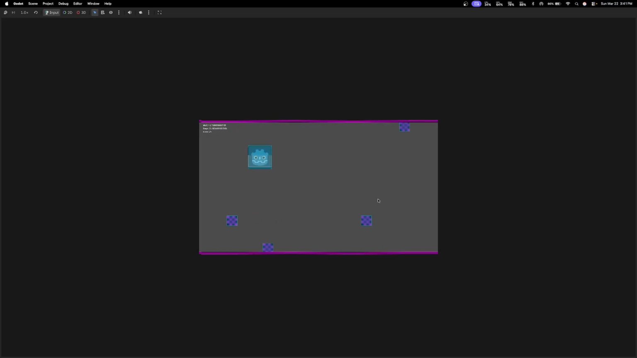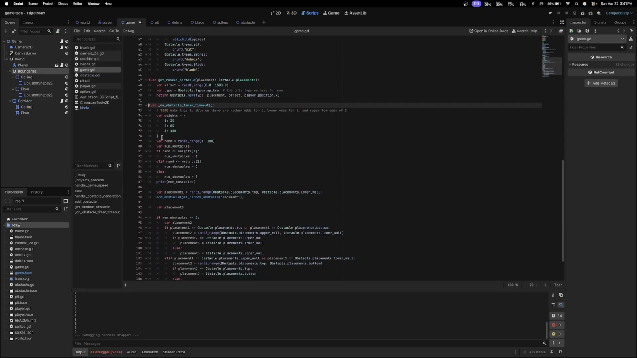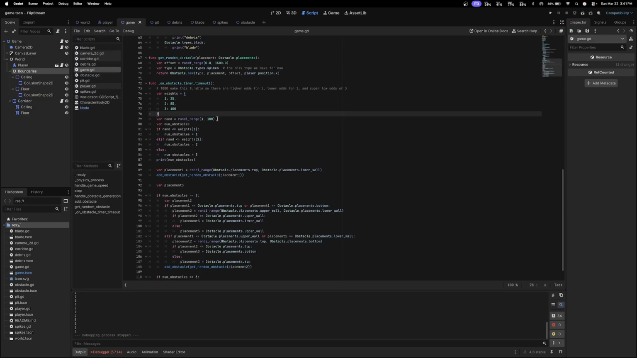I made an interesting improvement to this system where I made it possible to, at any given time, spawn up to 3 obstacles, but I didn't want it to be an equal distribution. So I created this weights dictionary and generated a random number between 1 and 100, and I used that weight association to determine how many obstacles to generate at once within that random offset range I set earlier.